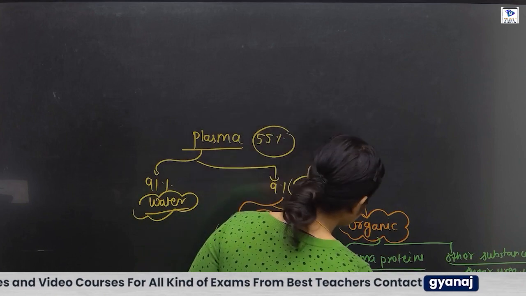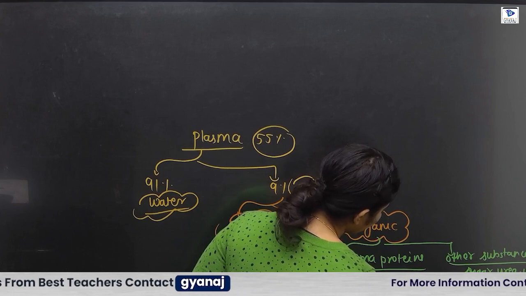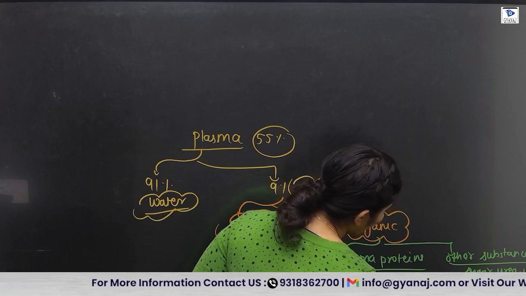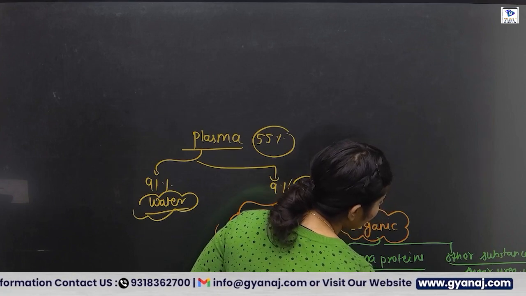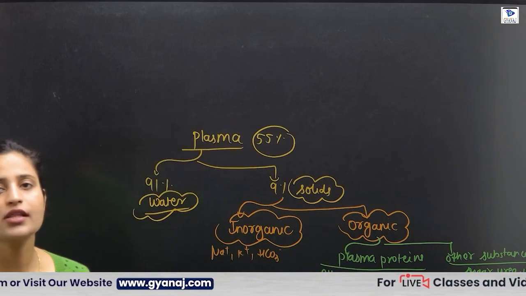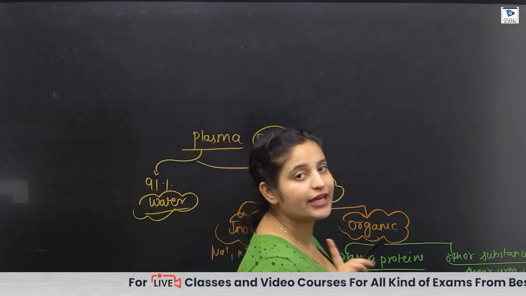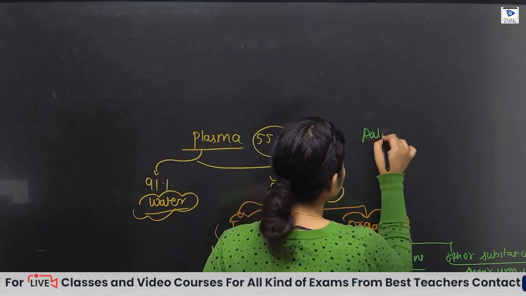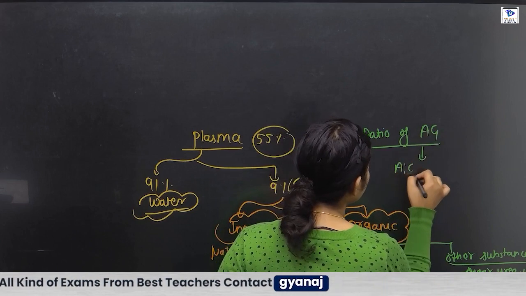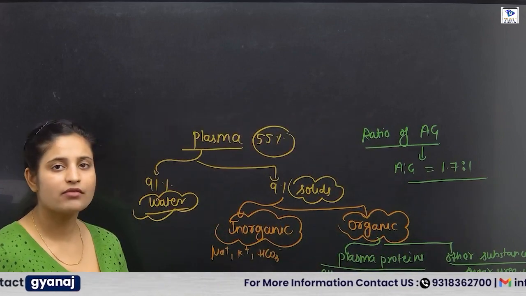Plasma proteins are albumin, globulin, fibrinogen, and prothrombin. Fibrinogen and prothrombin are very important because they are associated with the process of blood coagulation. The A/G ratio is also very important. What is the ratio of A to G? It is 1.7:1. Albumin is the protein in plasma which is most abundant.